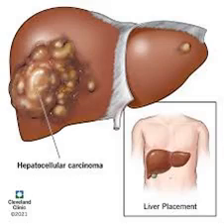Liver cancer is a type of cancer that originates in the liver. The most common form is hepatocellular carcinoma (HCC), which starts in the liver cells. Other types include cholangiocarcinoma, bile duct cancer, and angiosarcoma, the rare cancer of the blood vessels in the liver.